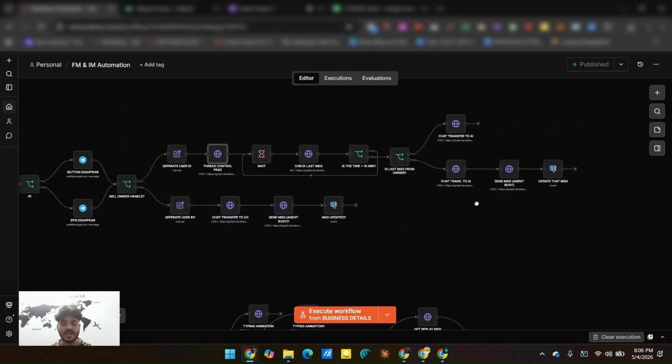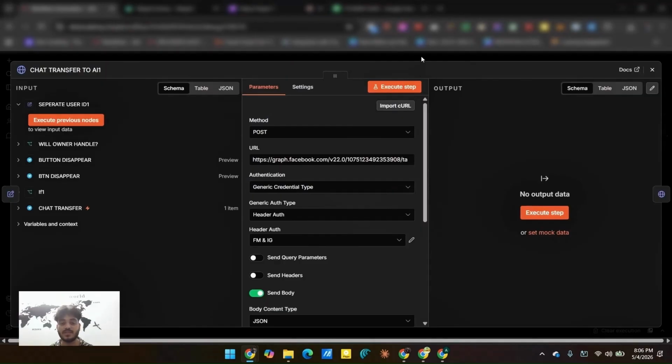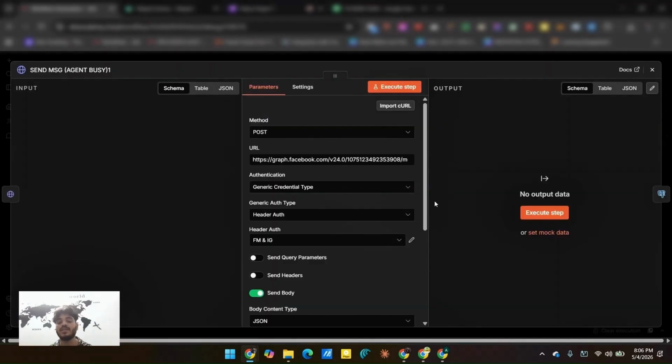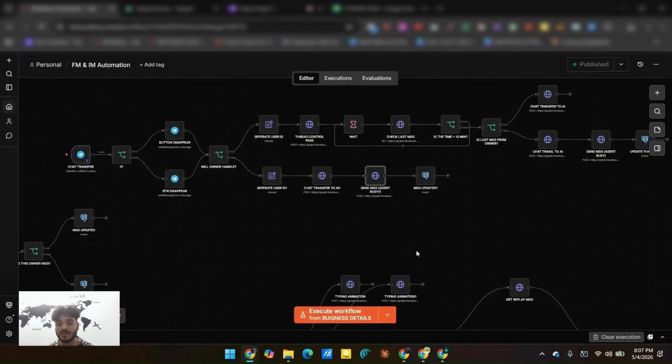And if anyone clicks the busy button, in that case it will come here and send a message as well. After transferring the chat to AI, it will send a message that our agent is busy. If you have anything urgent, then you can give us a number, and we will reach you later. Okay, so far.